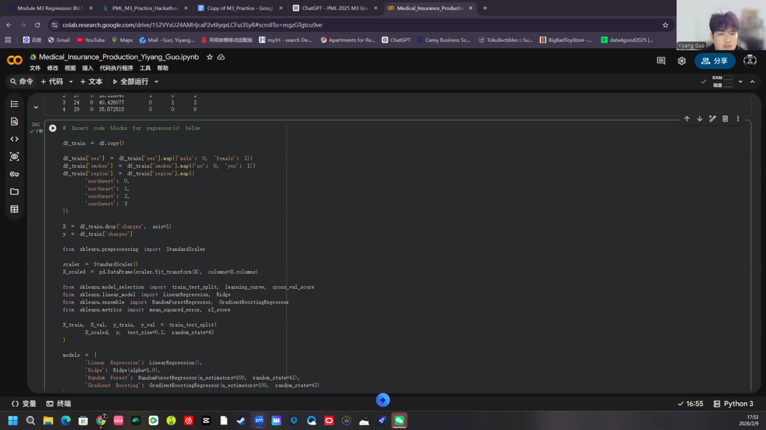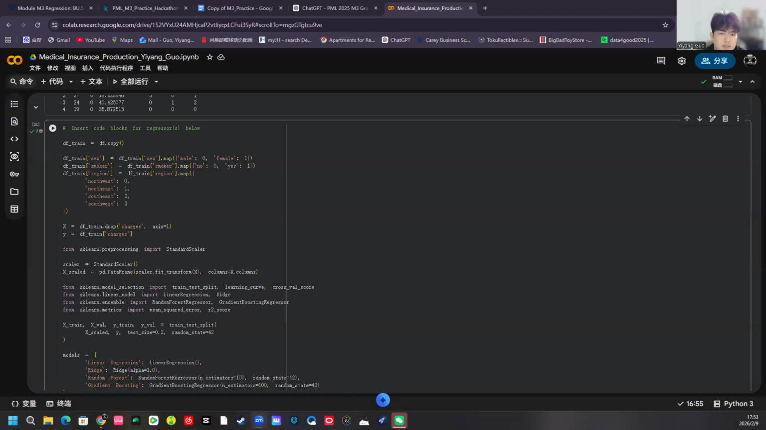And I took a systematic approach to improve performance. First, I encoded categorical variables. Sex was encoded as male equals 0 and female equals 1, and smoker was encoded as no equals 0 and yes equals 1. Region was encoded as northwest equals 0, northeast equals 1, southeast equals 2, and southwest equals 3.